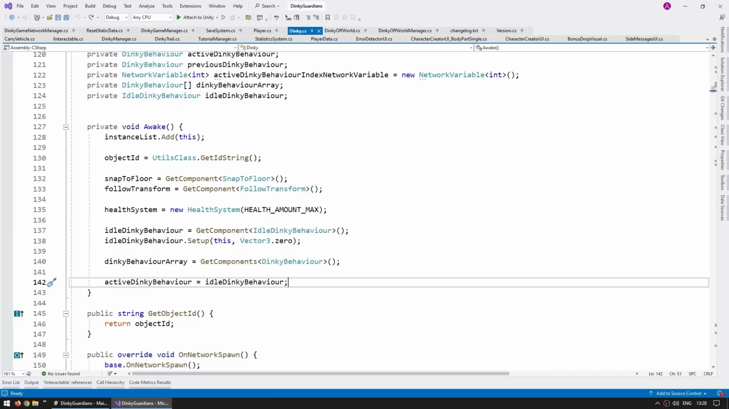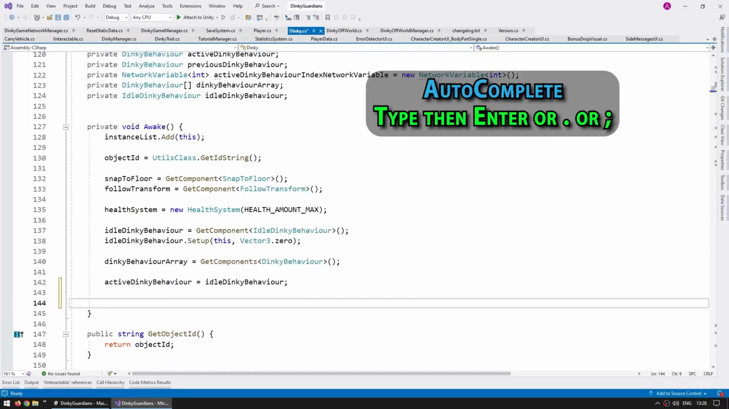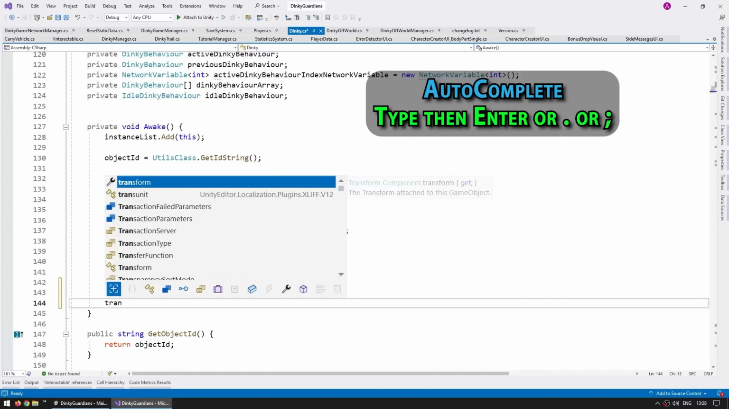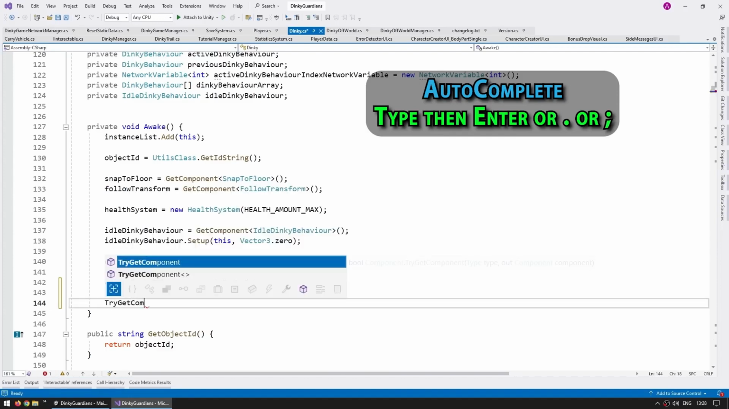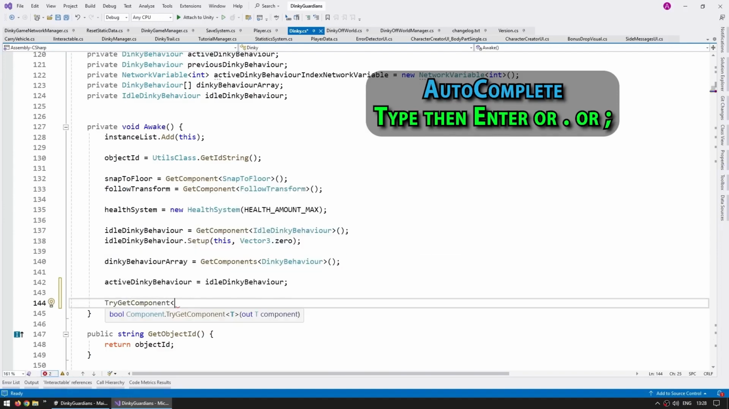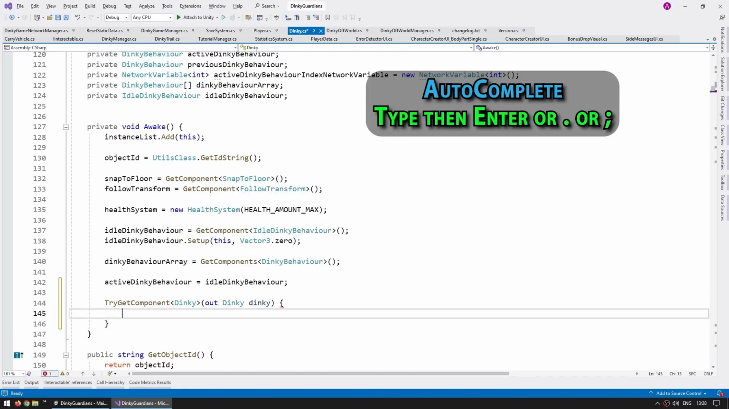And perhaps the simplest and most useful one is simply autocomplete. I really advise you to get comfortable with how autocomplete works. Learn how to just type a few letters, and then either press enter or dot or semicolon in order to quickly autocomplete. Honestly, I don't remember the last time that I wrote something like, for example, TryGetComponent. I just type a little bit and write like that. For example, T-G-C, just like this, then out, and so on, just like this, super simple.